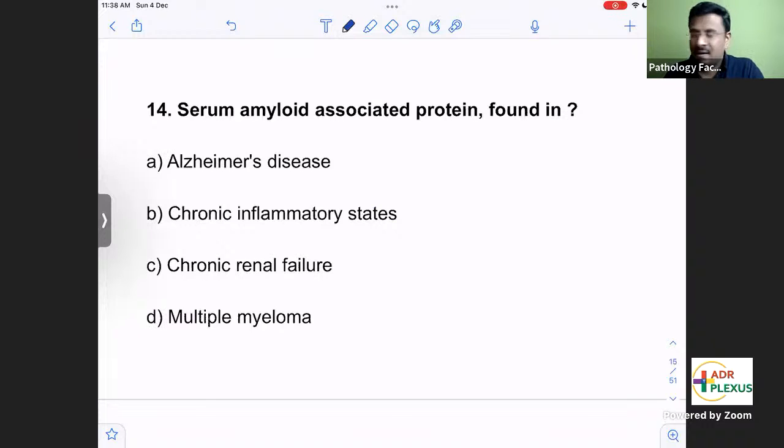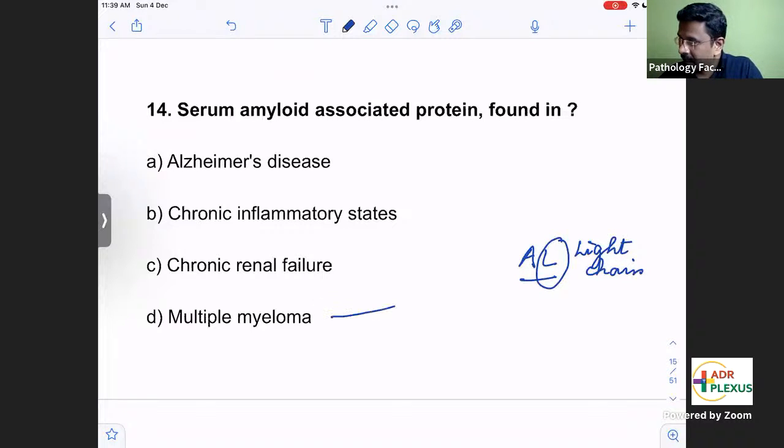Amyloidosis is a proteinaceous material deposited in the body, either generalized all over the body or localized to one organ. AL is amyloid light chain, seen in multiple myeloma. In chronic inflammatory states you get AA, also called SAA.